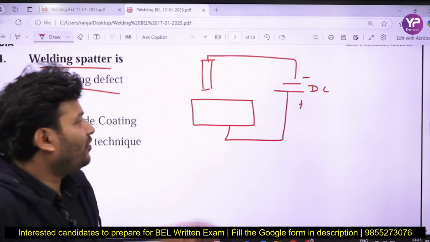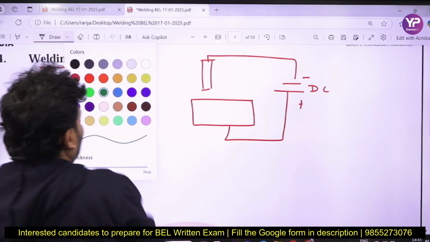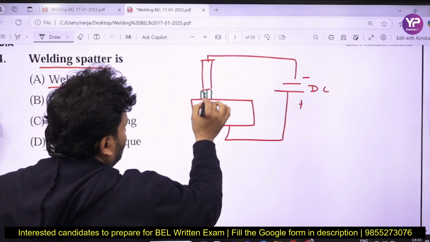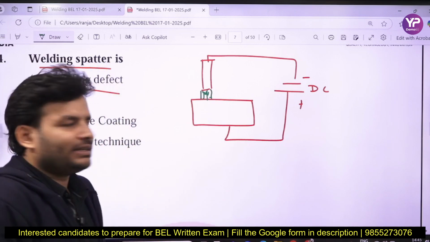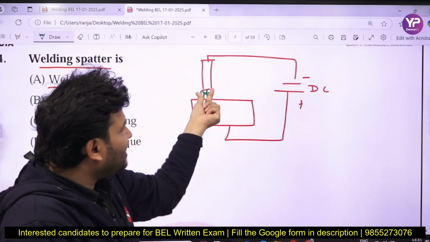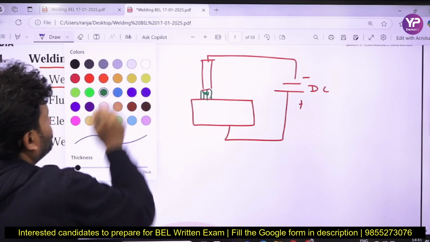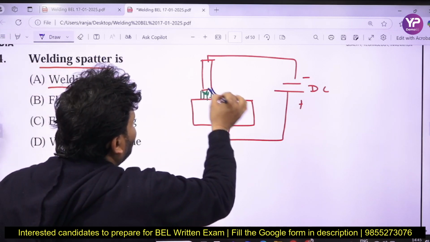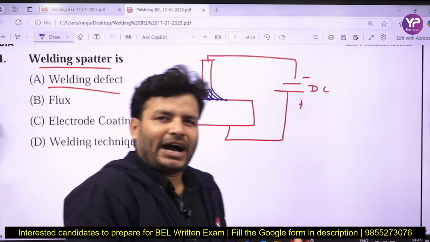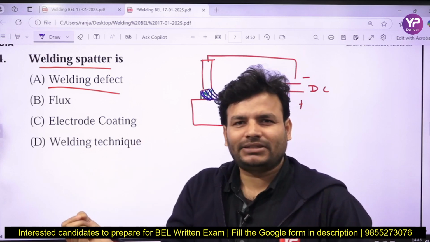So what is an arc? Due to the contact resistance, the arc will get generated if you make a short circuit. You will expect the arc to go straight like that. But actually what is happening? The arc is deflected from its intended path. That is the intended path, but the arc is deflected. I will tell you why it is deflected. So the arc goes something like that. That is the deflection, and that is called arc blow. Arc blow is basically the deflection of the arc from its intended path.